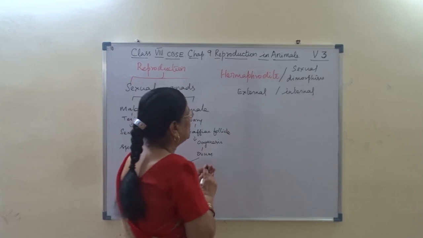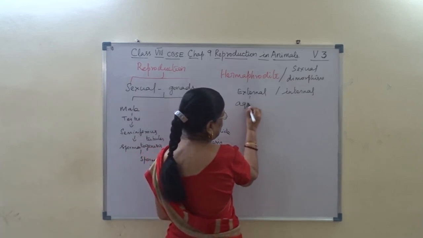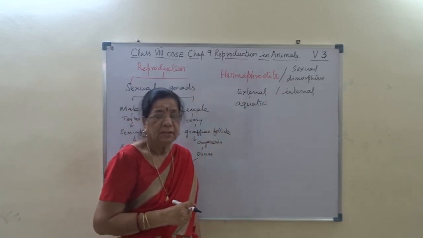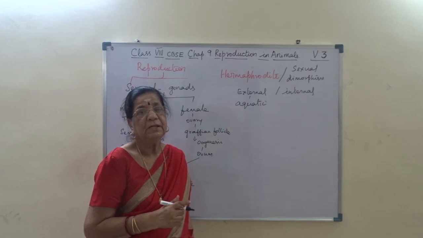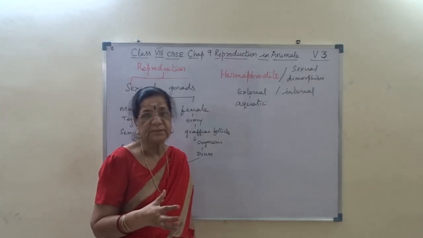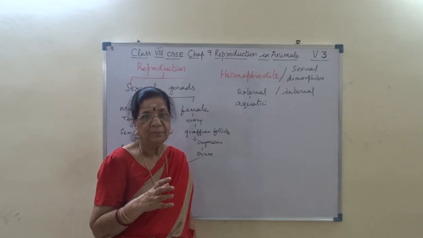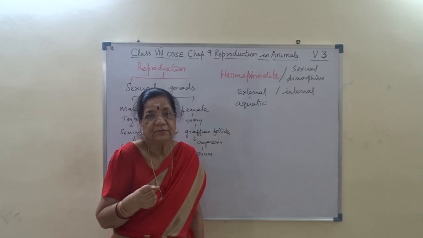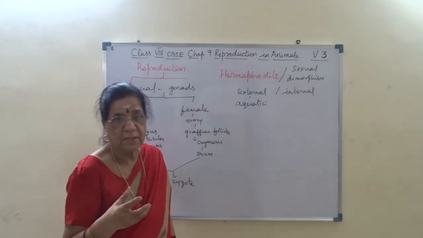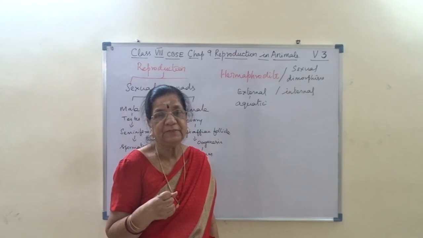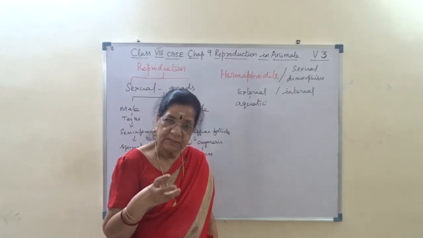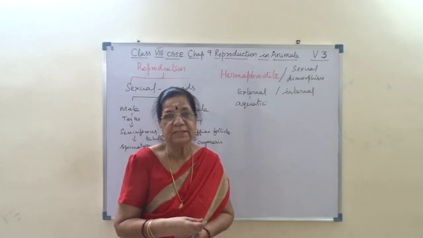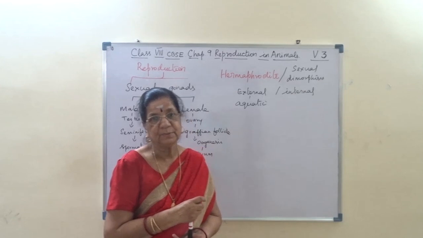In aquatic plants and aquatic animals such as fish, frog and other aquatic organisms, the eggs are laid in water. For example, the male frog makes a croaking sound, the female is attracted by that, and the eggs are laid in water, and when they meet by chance, fertilization takes place.